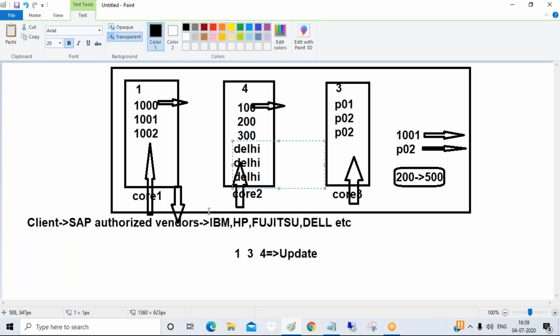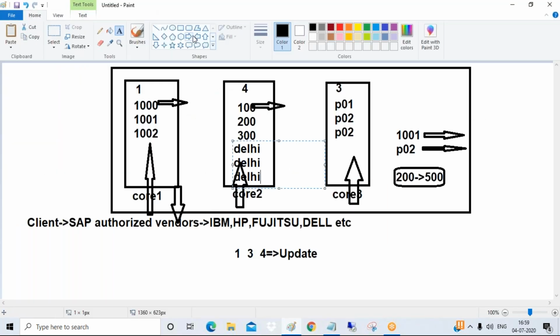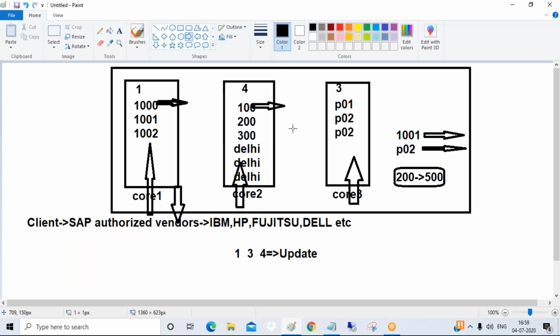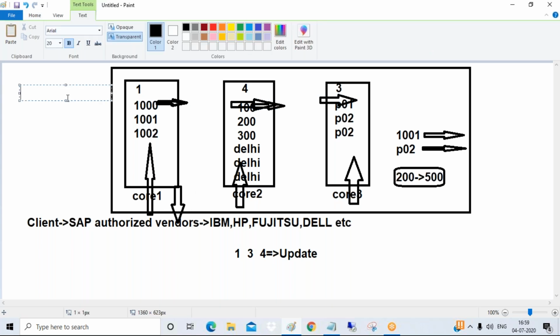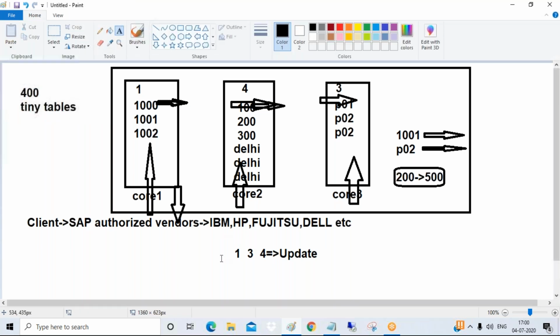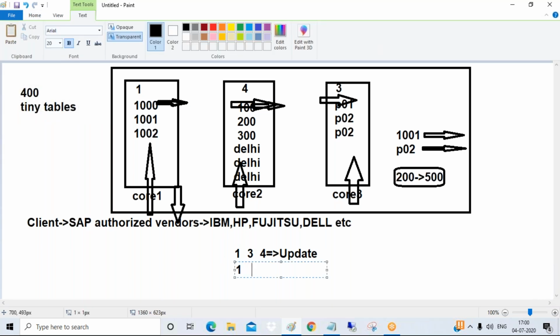Suppose you want to insert a record for this customer, for this product, for this particular quantity. The same thing will follow. It will search each and every column. Suppose there are 400 columns, suppose there are 400 tiny tables. Each table it has to search, and then it has to make a mapping of all the index records, and then it will perform the insert activity. So in that case, row store is better.